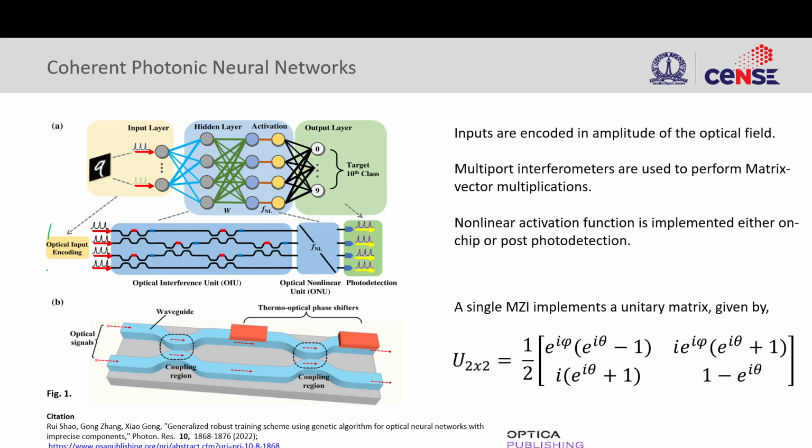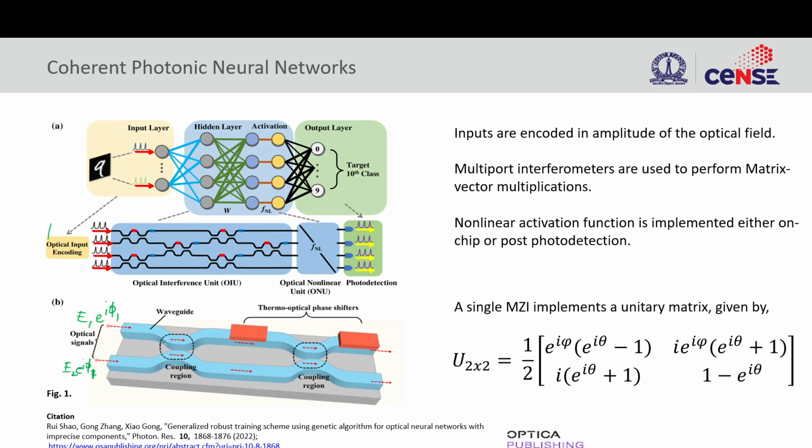Right. So the input I can write as electric field amplitude E1 e^{iφ1}, and here electric field amplitude E2 e^{iφ2}. So these are my inputs. The input information is encoded in the amplitude, or rather the intensity, which is directly related to the amplitude. Initially let's say φ1 and φ2 are the same, because the information is encoded only in the amplitudes, and we make sure that the phases remain the same.